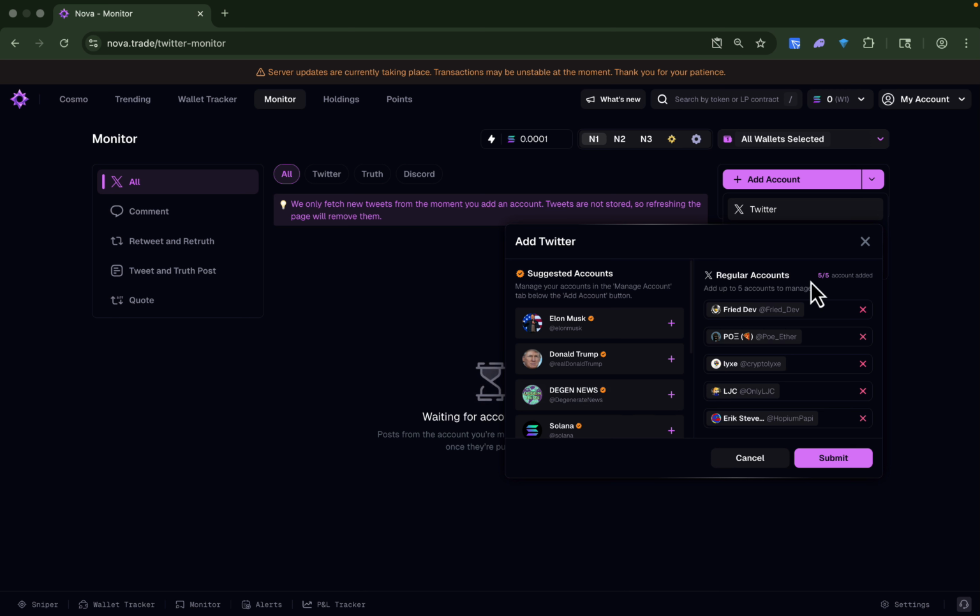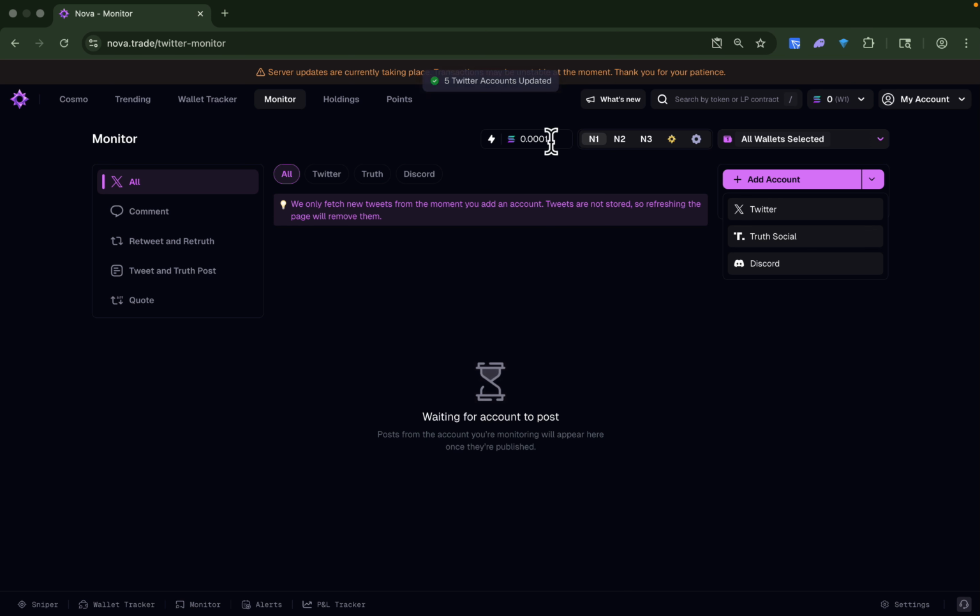And on the right side, you can add up to 5 regular accounts. These are some small accounts. They could be related to some KOLs and some people that are not tracked by so many people. For example, I added my account in here. Let's click on submit. And let's have a speed test for this tracker, because as I told you, this is the fastest Twitter tracker on the market.